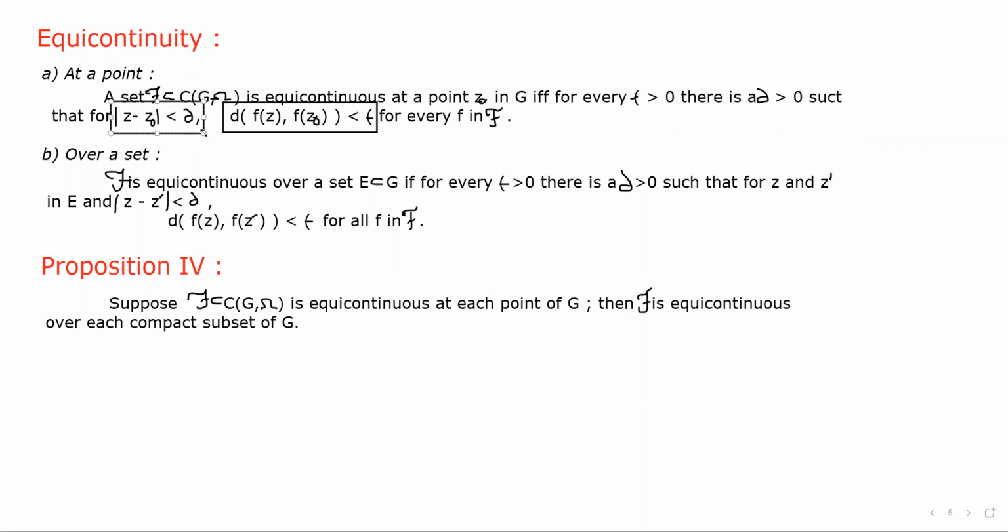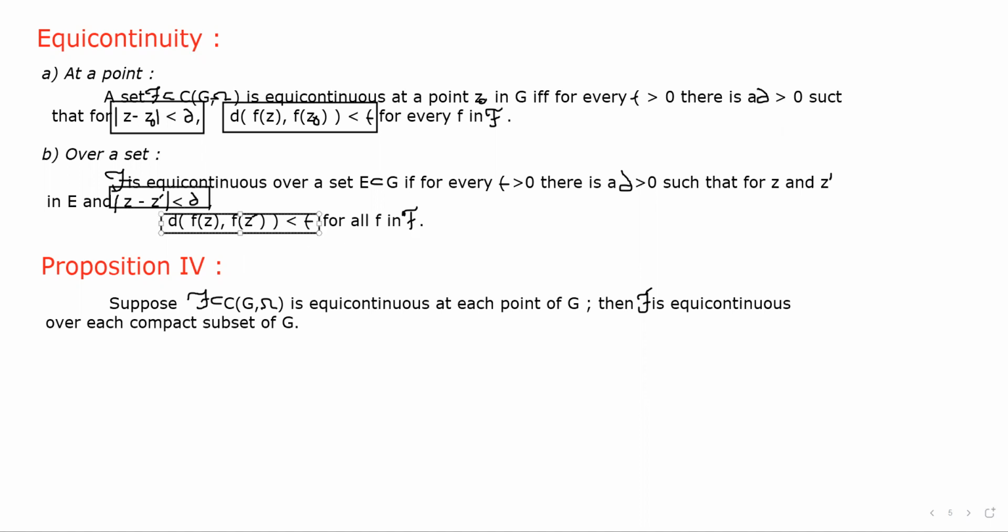And similarly over a set, the condition is, when |z - z dash| is less than delta, then we get d(f(z), f(z dash)) is less than epsilon.